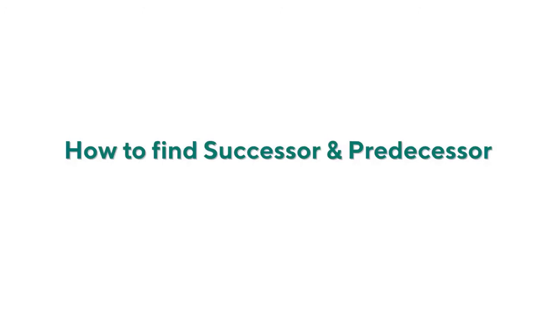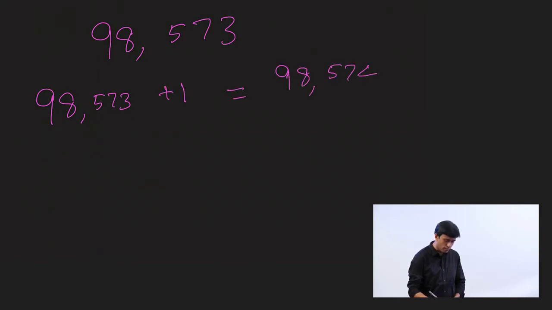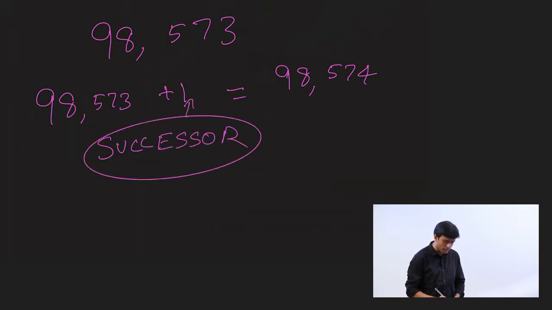How do we find successor and predecessor of a number? 98,573. What would be the successor of this number? To find the successor of a number, you just need to add 1 to this number. So 98,573 plus 1 is 98,574. This is the successor. So remember, to find the successor of a number, you just need to add 1 to the number.